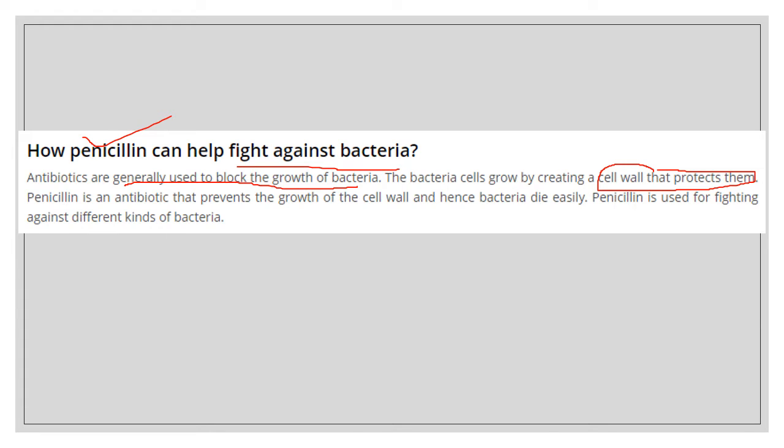But the function of penicillin, which is an antibiotic, is that it does not allow the growth of a cell wall around the bacteria, hence it is easy for the bacteria to die. That is why penicillin is used for fighting against different kinds of bacteria.